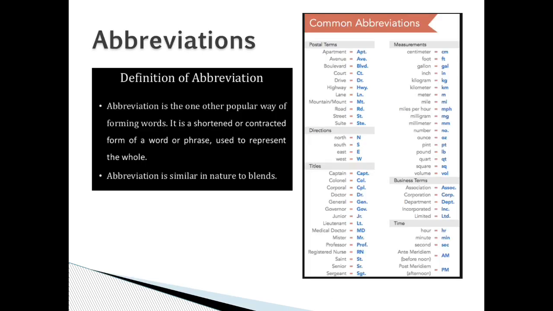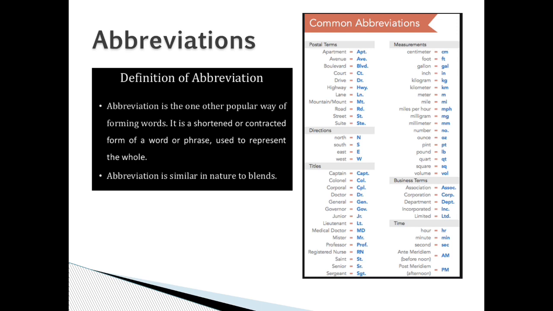Abbreviations. Abbreviation is one other popular way of forming words. It is shortened or contracted from the word or phrase used to represent the whole. Abbreviation is similar in nature to blends. Here are some common abbreviations. Postal terms: Apartment is APT, Avenue AVE, Boulevard BLVD, Court CT, Drive DR, Highway HWY, Lane LN, Mountain or Mount MT, Road RD, Street ST or Suite STE.